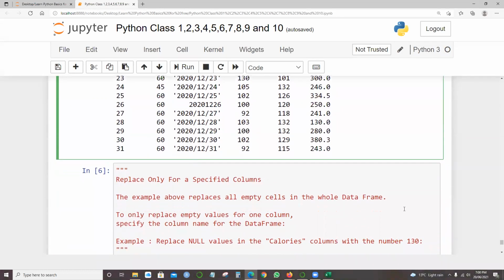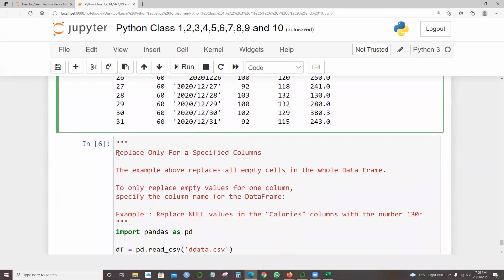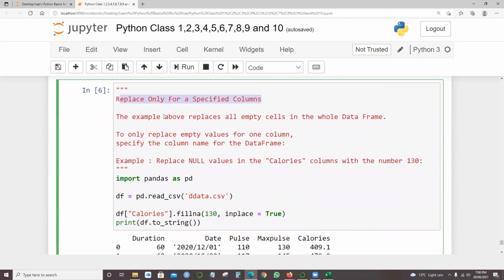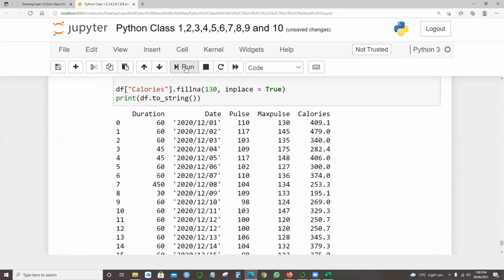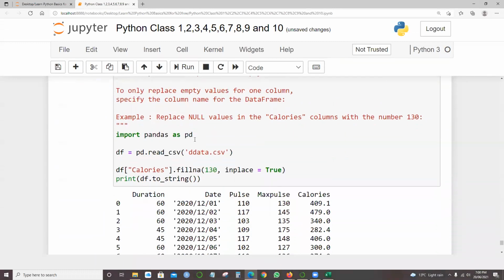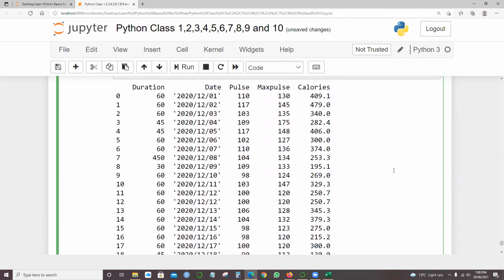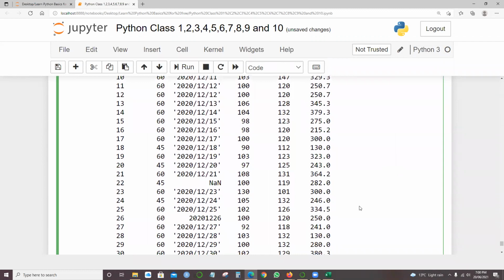So let's get to the other bit: replace only the specified columns. We can simply say replace only the specified columns. After reading the CSV, df['Calories'].fillna(130, inplace=True). Only the calories I'm trying to say, right?